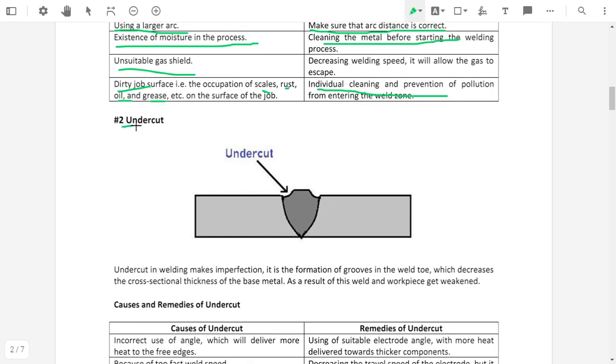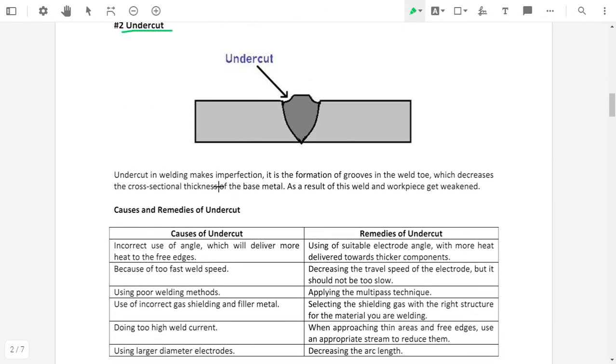The next one is the undercut. So what is meant by undercut? This figure shows the undercut. See here, this shows the undercut. Undercut in welding is an imperfection. It is the formation of a groove in the weld toe. If we see here, there is a groove, and here also a groove forms in the weld zone. So the formation of a groove in the weld toe is called undercut,